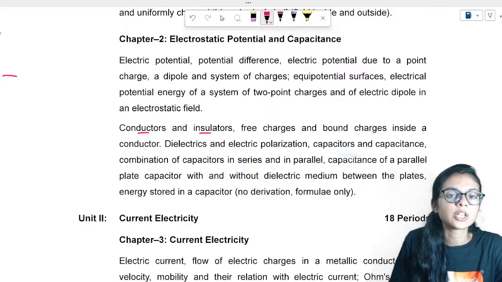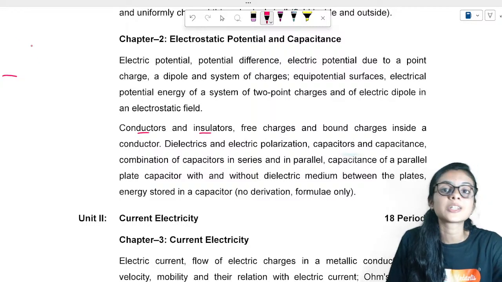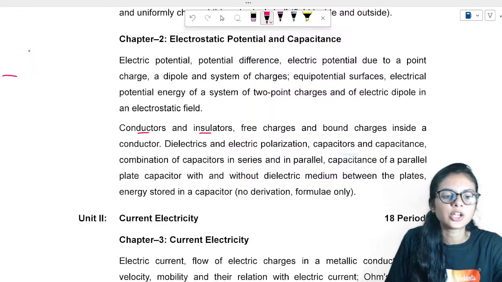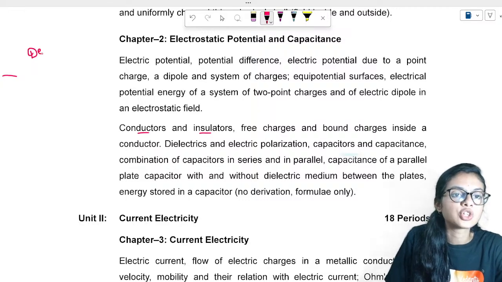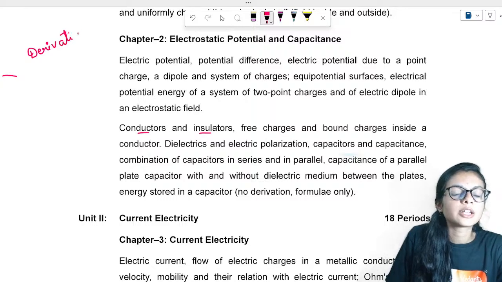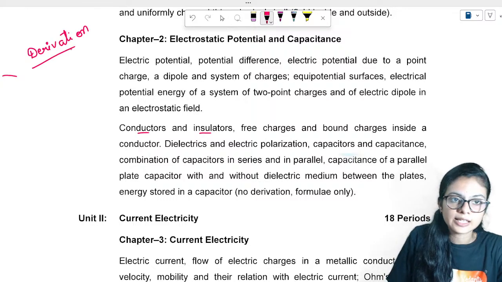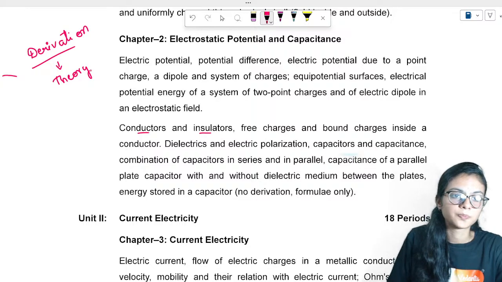Okay, so derivations. If you want to score good marks in your boards, 11th and 12th exams, then derivations are extremely important. They will not ask you to derive in JEE NEET examination, but for your theory exams, these are extremely important as they carry maximum marks.